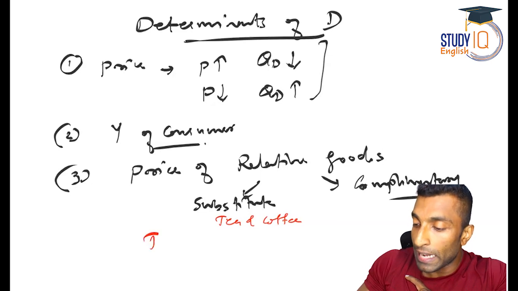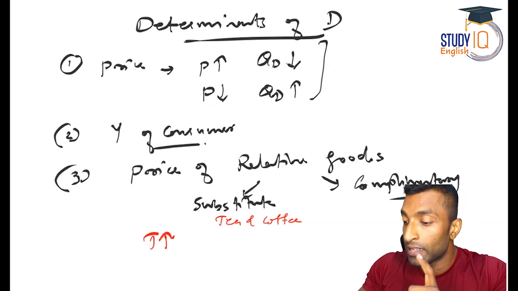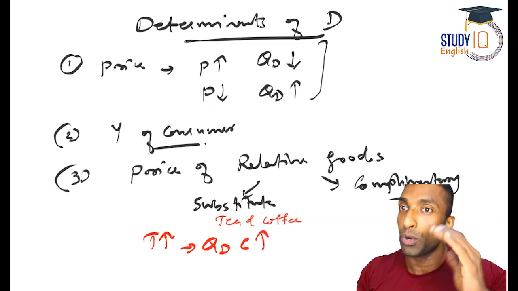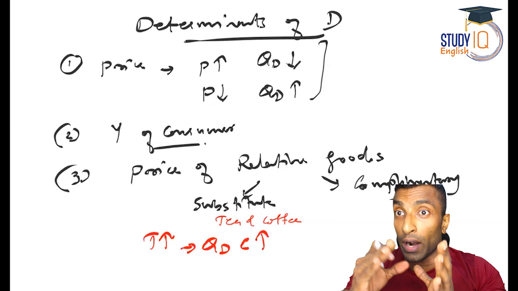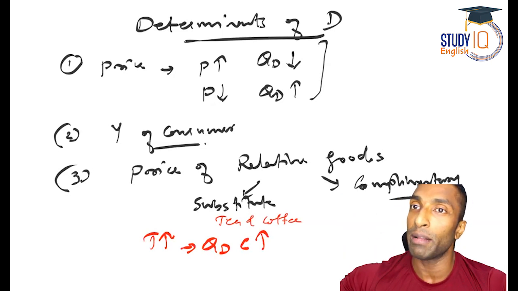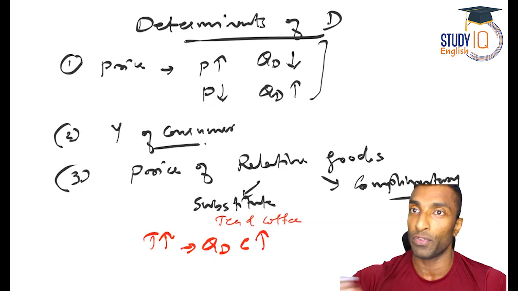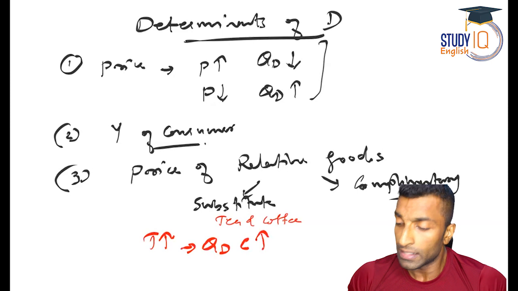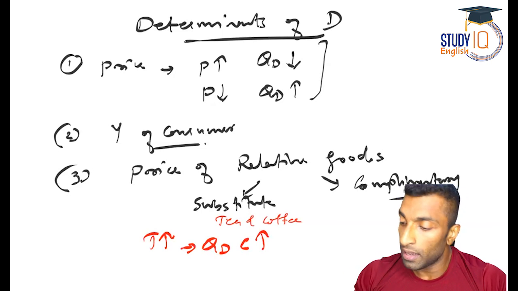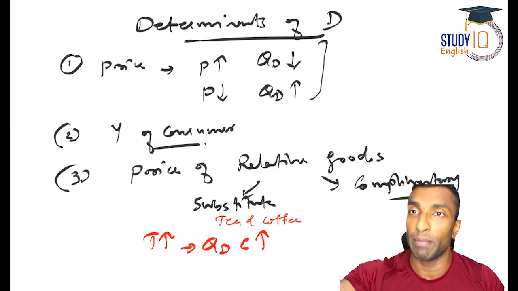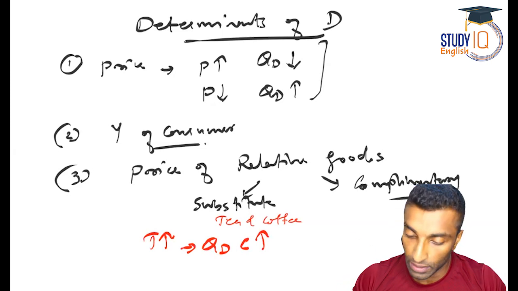So tea, the price increased. What will happen is quantity demanded of coffee will increase. So price of tea increased, quantity demanded of other substitute good will increase. So we start demanding more of coffee. We start drinking more of coffee by stopping tea as the price of tea have increased. Very clear, right? Similarly, if coffee price is increasing, we will shift to tea. So the demand of tea will increase. So this is very clear.